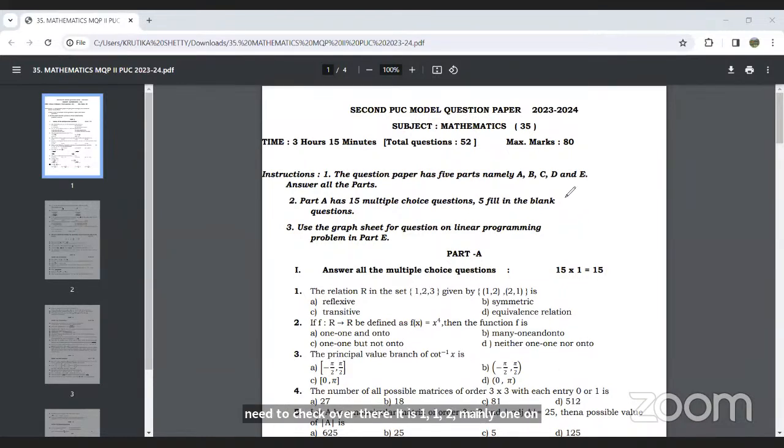First we will use the condition for one-one, checking whether the function is one-one or not.